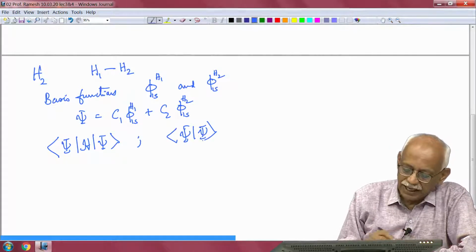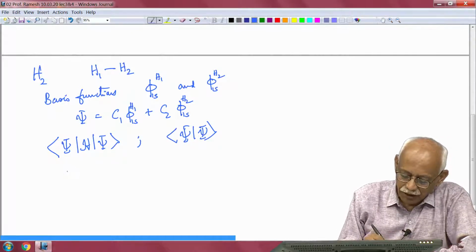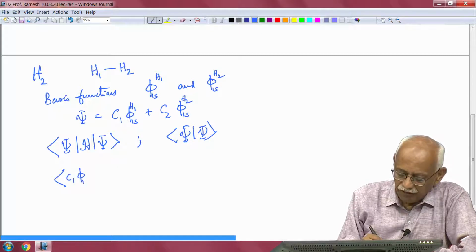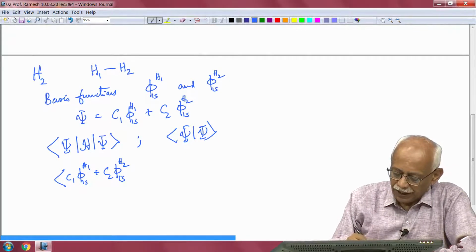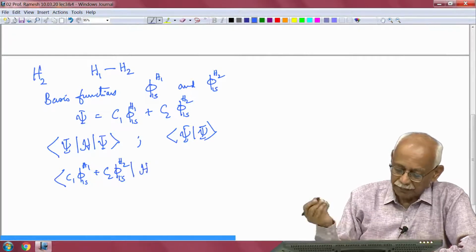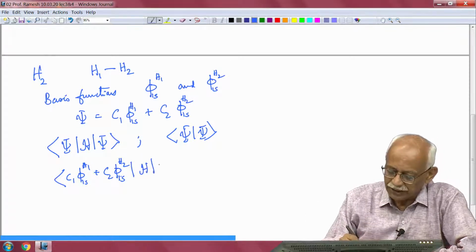So, psi H psi is given by the following. All I need to do is put C1 phi 1s hydrogen 1 plus C2 phi 1s hydrogen 2, and I am taking real functions, let me assume, so that I do not have to go for the complex conjugates of these functions.